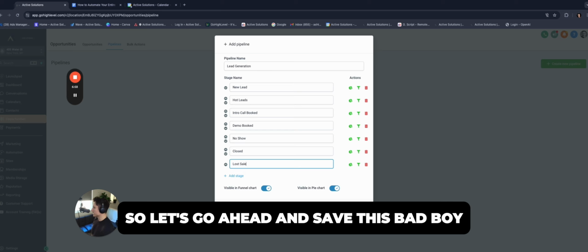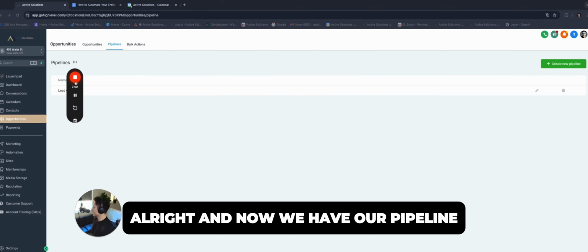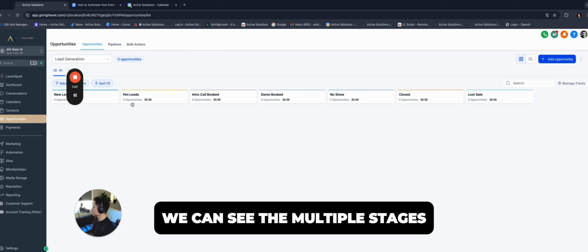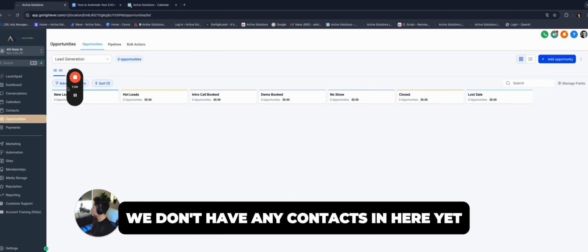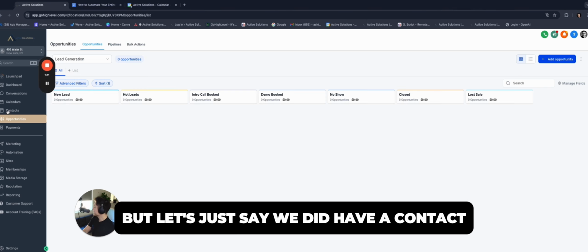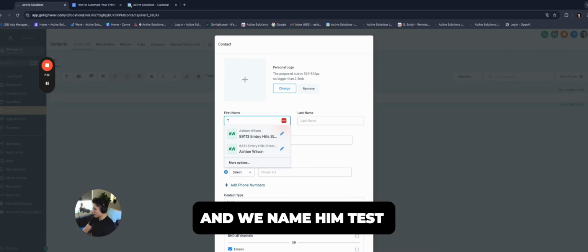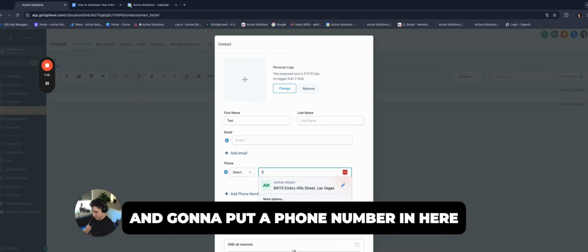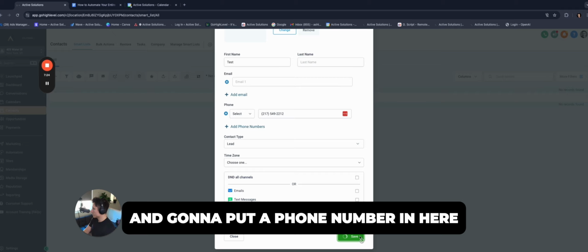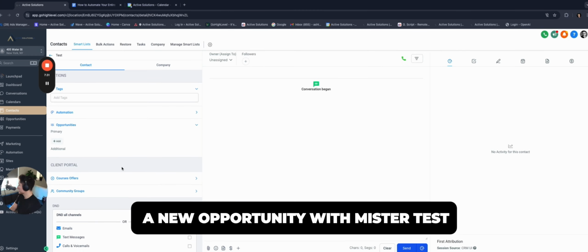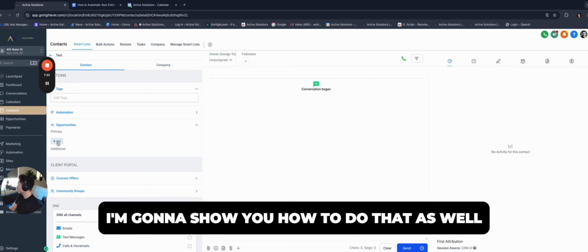All right, so let's go ahead and save this bad boy. And now we have our pipeline. If we go to opportunities up here in the top left corner, we can see the multiple stages. We don't have any contacts in here yet, but let's just say we did. So let's say I create a new contact and we name him Test. Test is a really nice guy. We're going to put a phone number in here, and I'm going to scroll down and create a new opportunity with Mr. Test. Now, all of this is going to be automated and I'm going to show you how to do that as well.